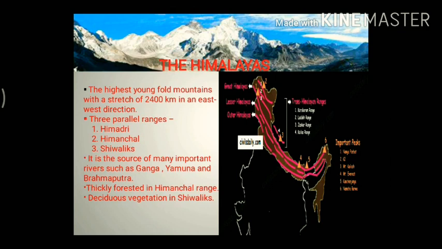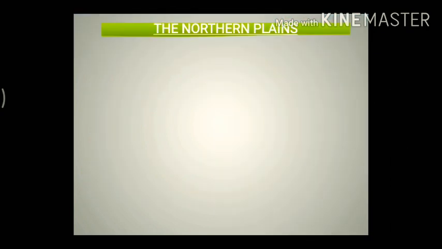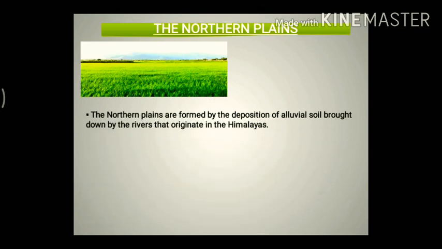Alright. Now, deciduous vegetation in Shivaliks. In the lower range, that is the Shivalik areas, it contains various kinds of deciduous vegetation such as sal, bamboo and teak. Okay. Next we have the northern plains. Now, northern plains are formed by the deposition of alluvial soil brought down by the rivers that originate in the Himalayas.